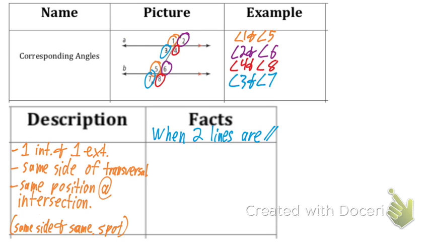If lines A and B in this picture are parallel, corresponding angles are, as we just learned, congruent. Okay, when two lines are parallel, corresponding angles are congruent.